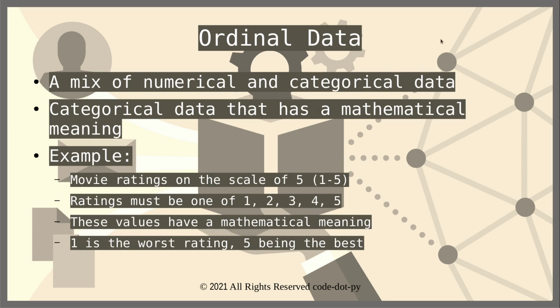Then the third category is ordinal data. It's a mix of numerical and categorical data. What that means is it is still categorical data, but the numbers that are assigned do have a mathematical meaning. A very good example of this kind of data is movie ratings on a scale of 5. The rating must be one of the 5 values. It cannot be any kind of fraction. It has to be either 1, 2, 3, 4 or 5. These values have a mathematical meaning because 1 is considered the worst rating and 5 is considered the best rating, just as an example. So in that scenario there is a mathematical meaning as well as a category. That's how ordinal data behaves.